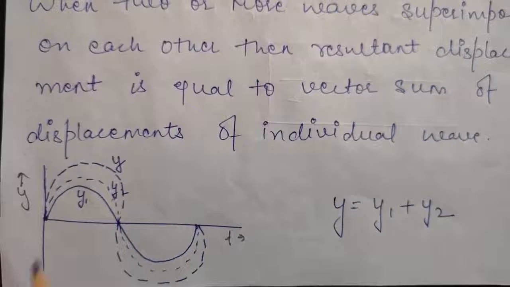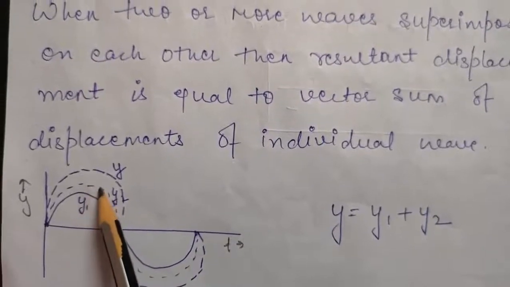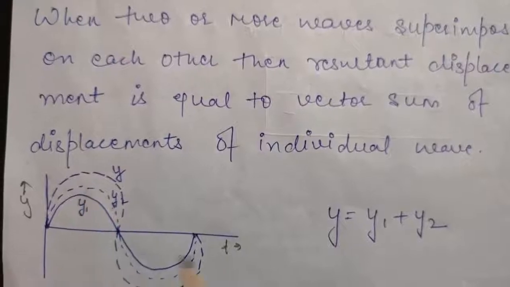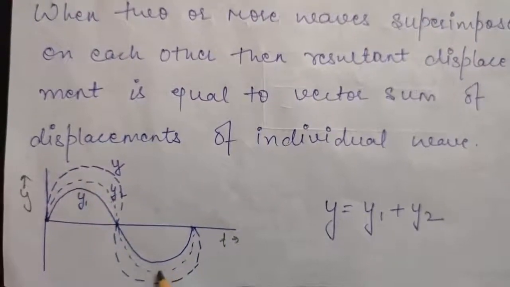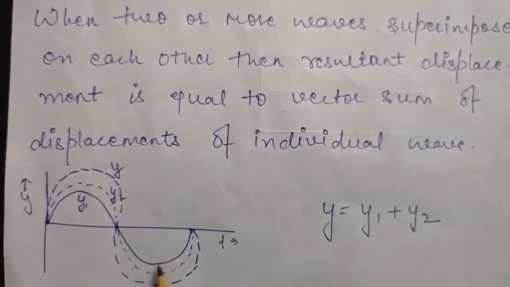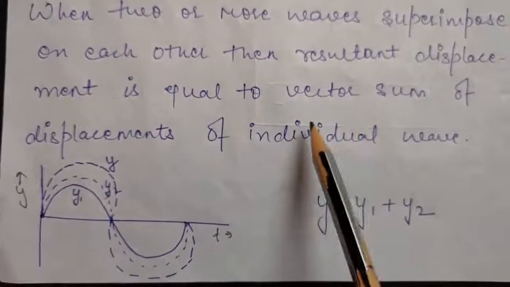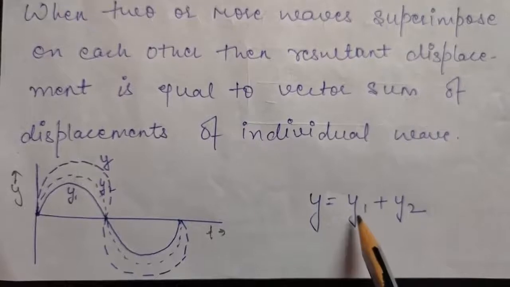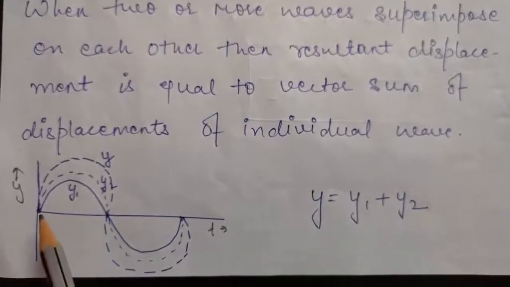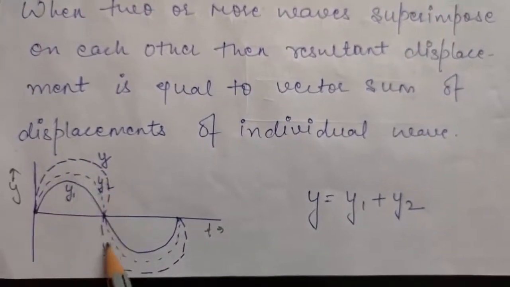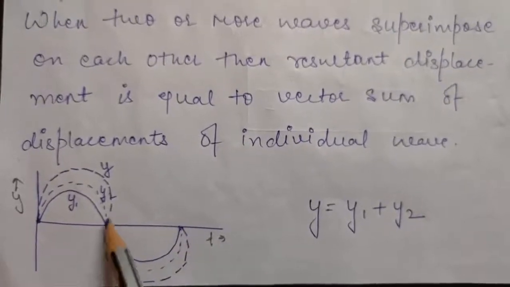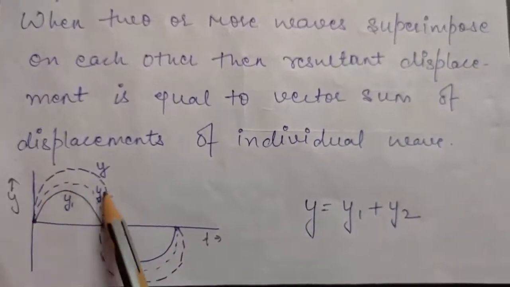As you can see, the crest of one wave is falling on the crest of the other. Crest is nothing but maximum amplitude. And here the trough of one wave is falling on the trough of another. So when you do the vector sum, the resultant will be y equal to y1 plus y2. The resultant, this dark dotted line, is shown by resultant. So this will be the resultant amplitude for both the waves.